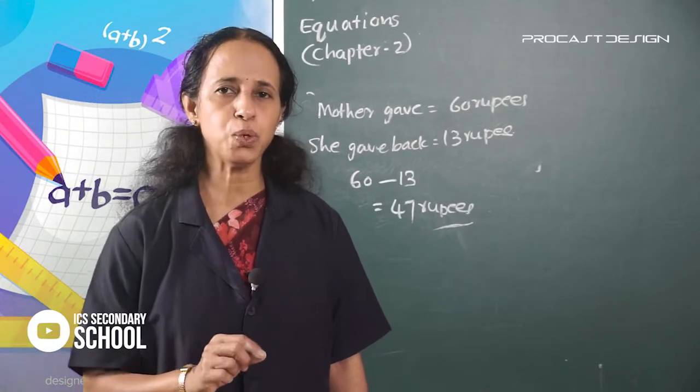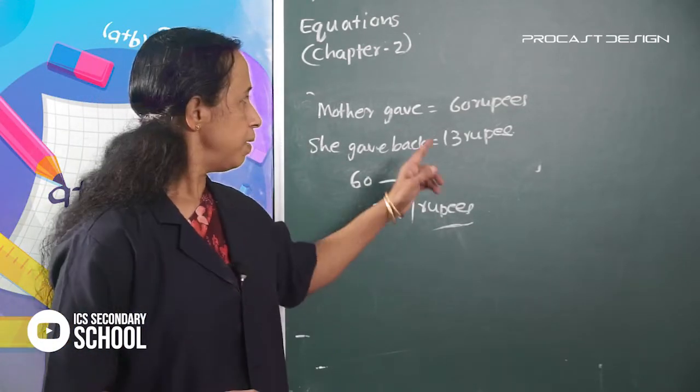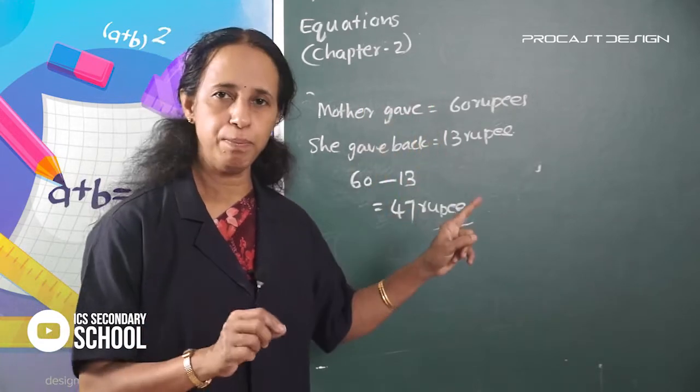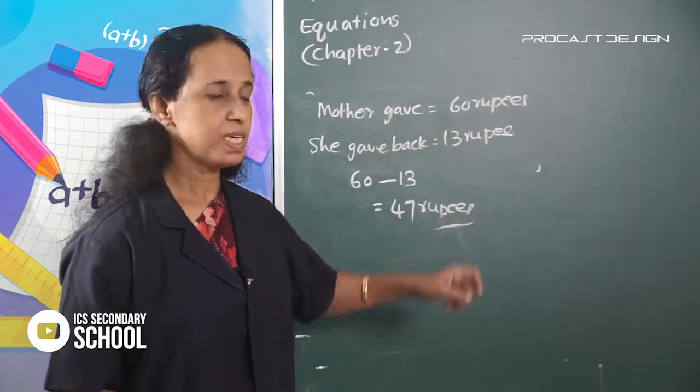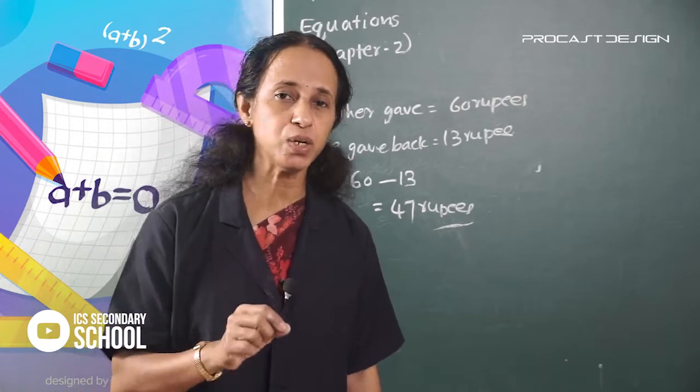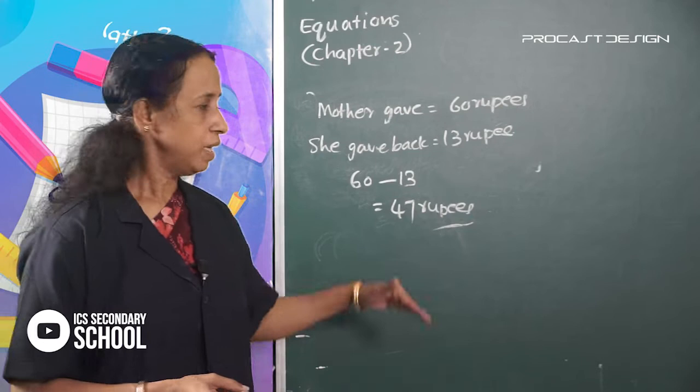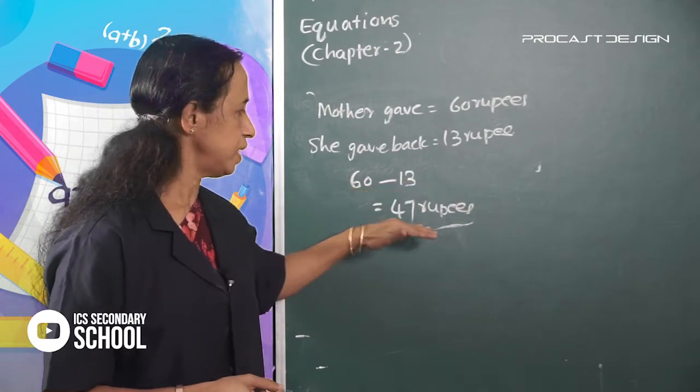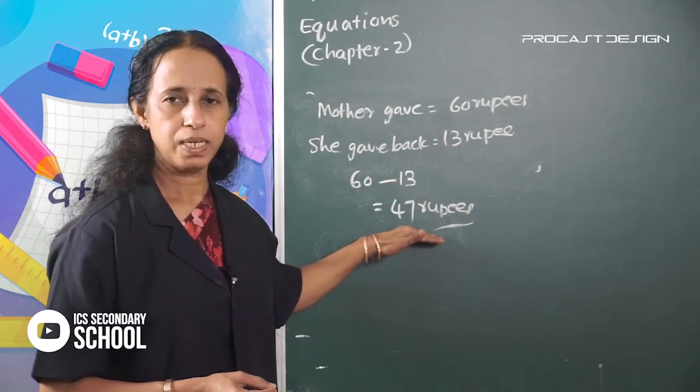Mother gave 60 rupees to Lizzie for buying books. She gave back 13 rupees. 60 minus 13 equals 47 rupees.